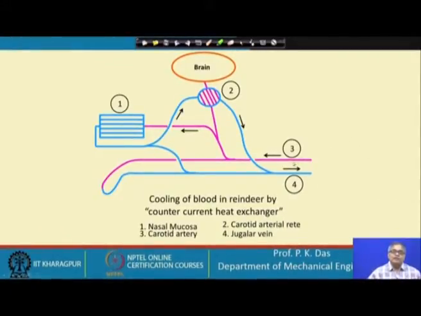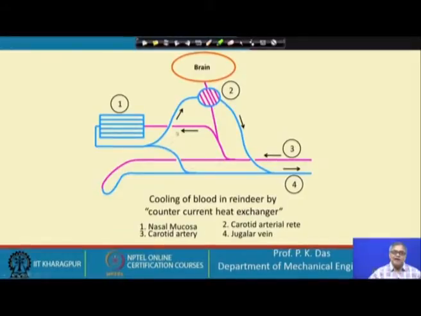You can see this is the arterial blood which is coming and going to the brain, and this is the venous blood which is returning back. When it is returning back, part of it goes through the nasal region of the reindeer, where there is cooling of blood due to some sort of respiratory effect.